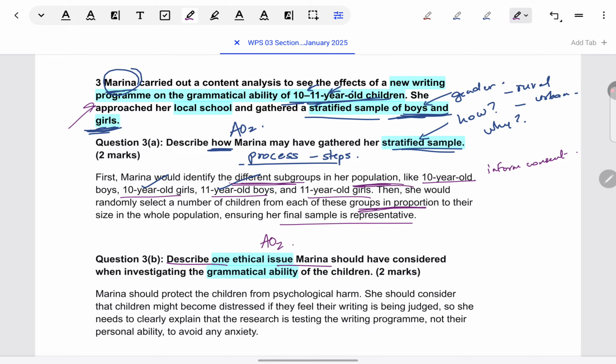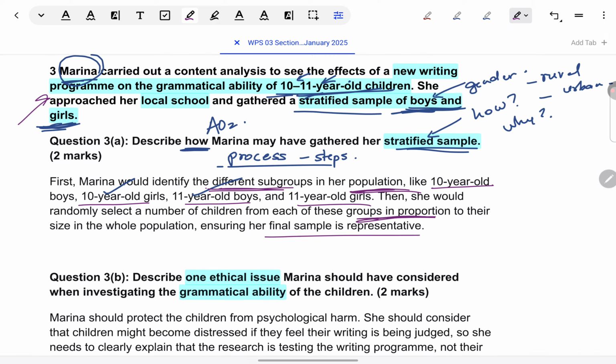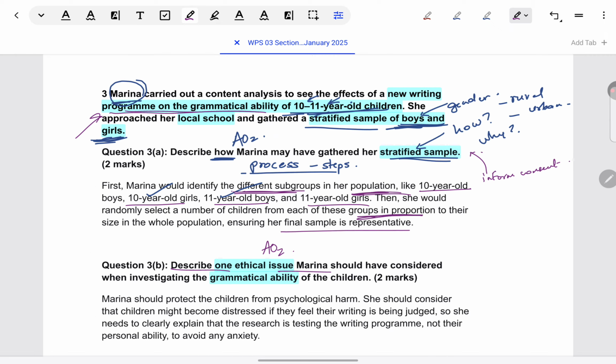So, just run through. If you do apply informed consent, what will you have to talk about? You will have to talk about how she needs to take permission from their parents, and you'll have to justify why in this particular topic it can be important, because she's introducing them to, say, a new writing program, and so parents' agreeability to expose their children to such programs needs to be considered. So if you feel you can make it relevant and show its importance, take this one, otherwise move to the next consideration. Right to withdraw.